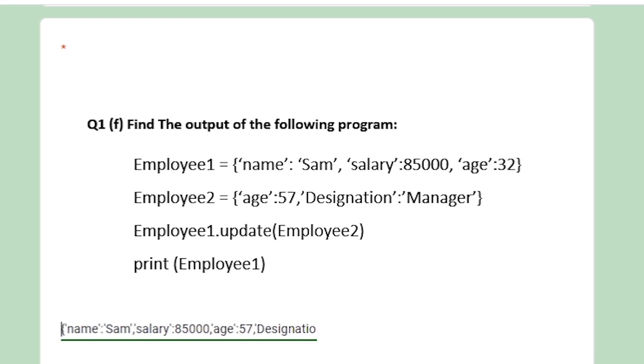The items in the new dictionary are added to the old one and override any item already there with the same key. That is the rule of the update function. Because age already exists in our original dictionary, the value of age will be replaced. That means the original value is 32, it will be replaced by 57 after using the update function. And designation manager does not exist in our original dictionary, so it will be added. So I hope you understand about the update function.